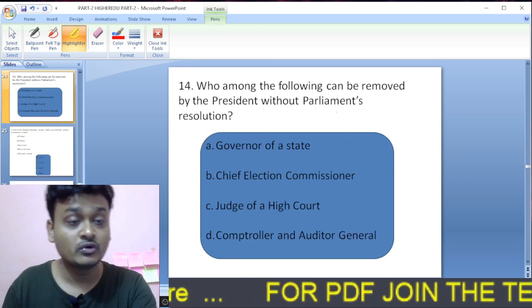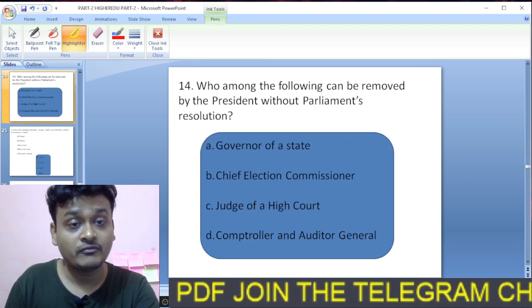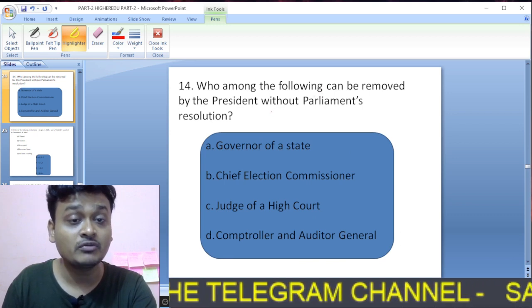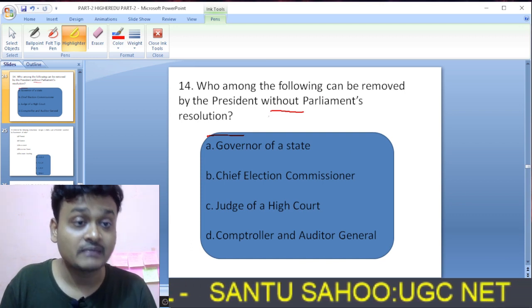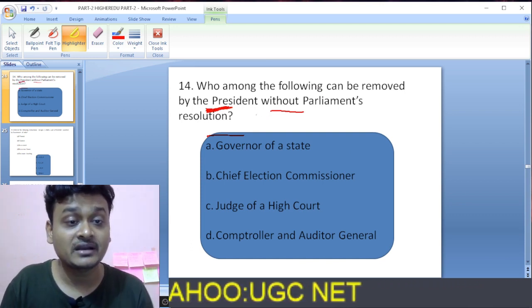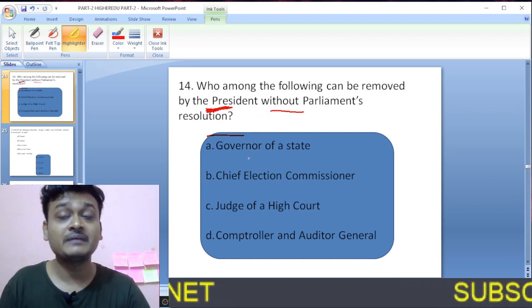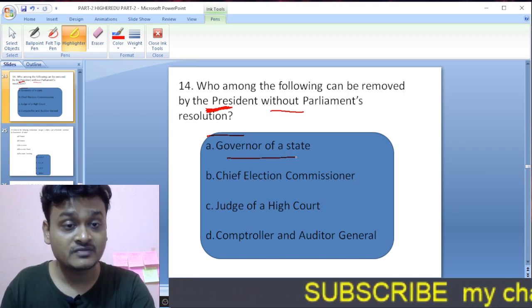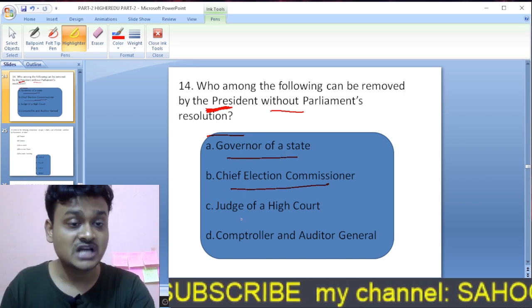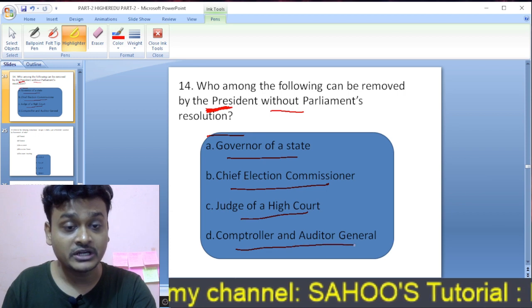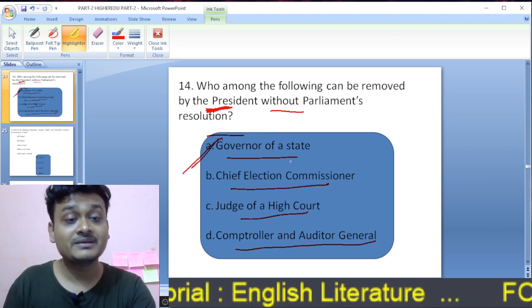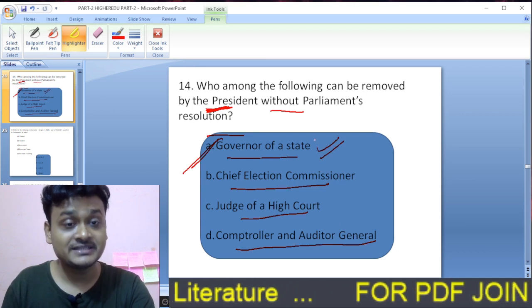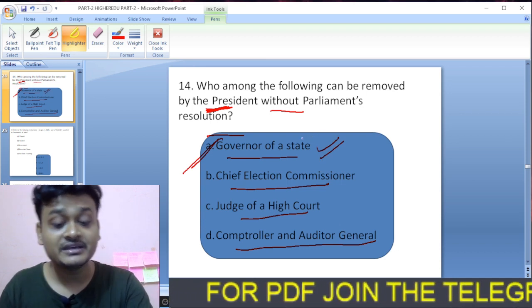Moving on to question number 14. Which of the following can be removed by the president without parliament's resolution? The options are governor of a state, chief election commissioner, judge of a high court, or comptroller and auditor general. So the right option is governor of a state. Governor of a state can be removed by the president without parliament's resolution. So A is the right option.